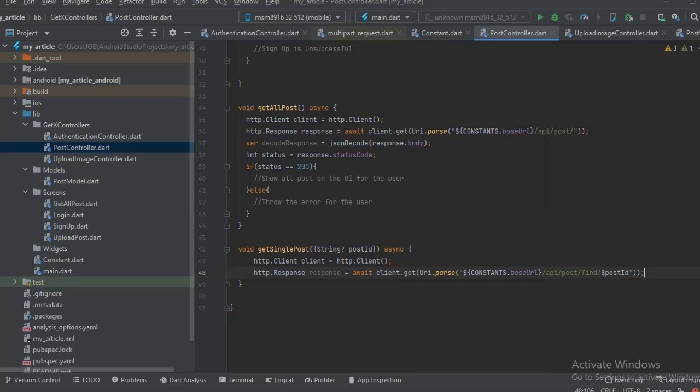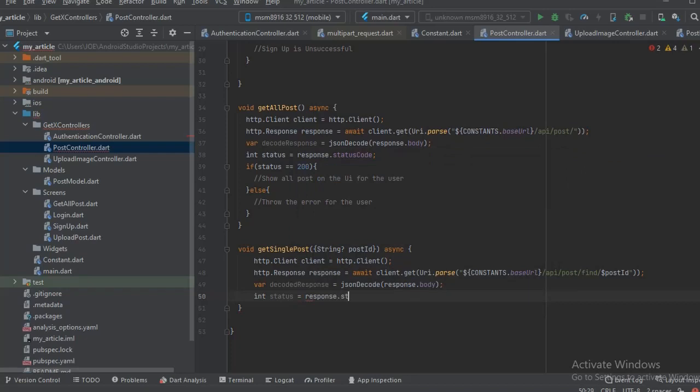Now we're going to say var decode response here is equal to JSON decode, and for that we're going to say response dot body. Now we're going to get the status. The status is equal to response dot status.